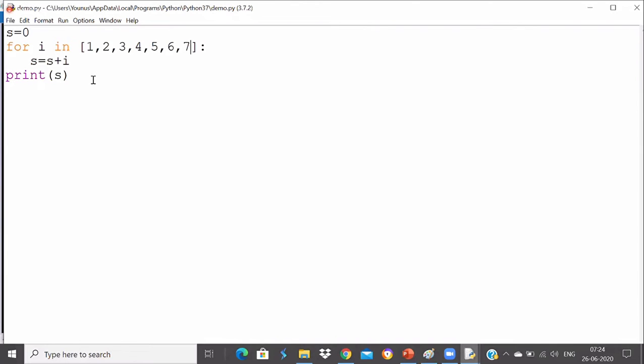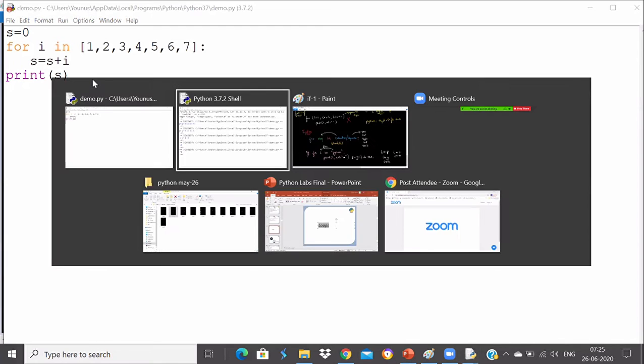So you can see here how easily I can write the code. Main thing, you don't have to worry about the condition, you don't have to worry about the updation, you don't have to worry about the initial value. It automatically takes care of all those things. So for I in that list, it picks one by one element, and all of them get added here. Okay, so all good. Shall we go for this exercise now?